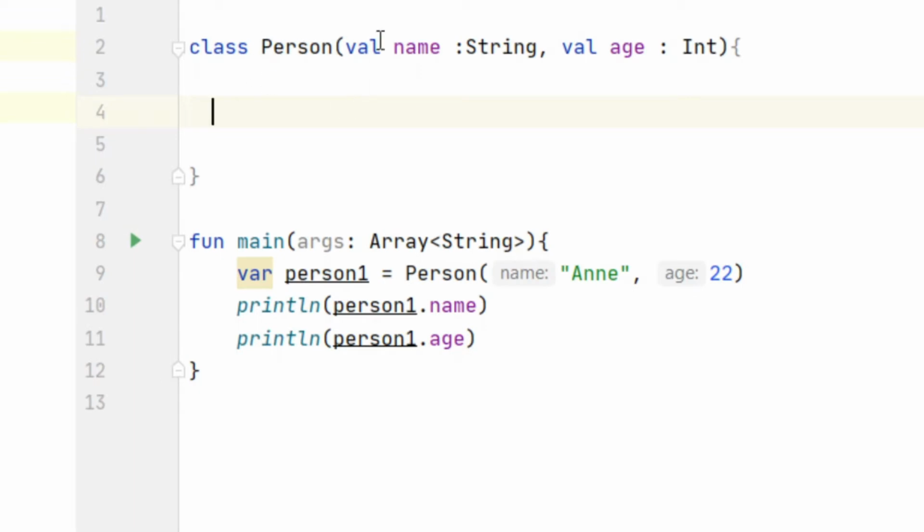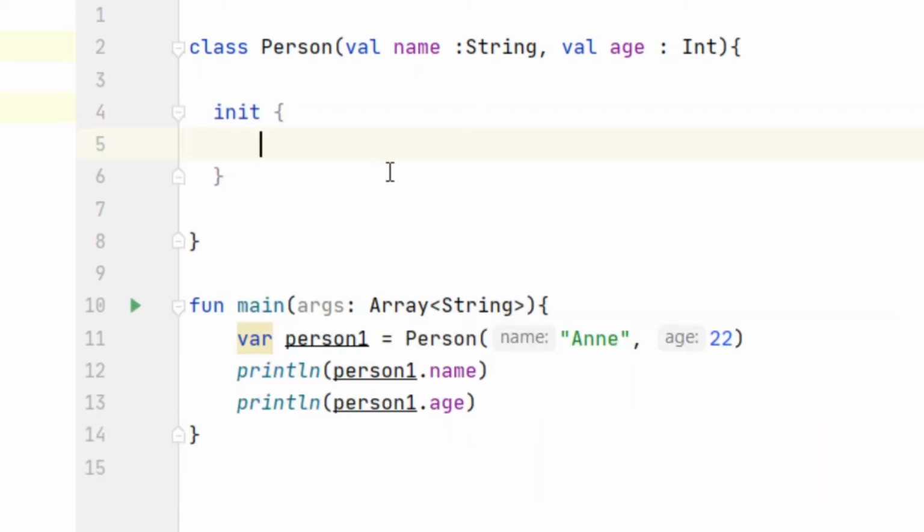As you can see here, this is the primary constructor, and we cannot add any code to it. If you want to add initialization code, you should use the keyword init, and it will open curly braces. And here we will write our initialization code. So let's edit this class and this constructor.